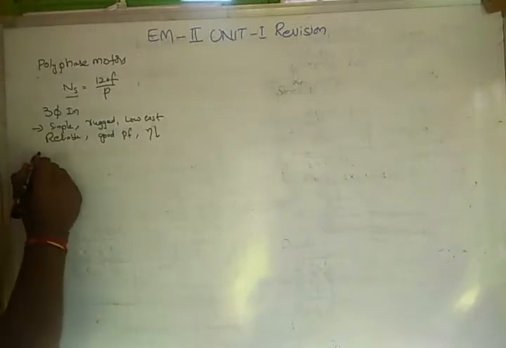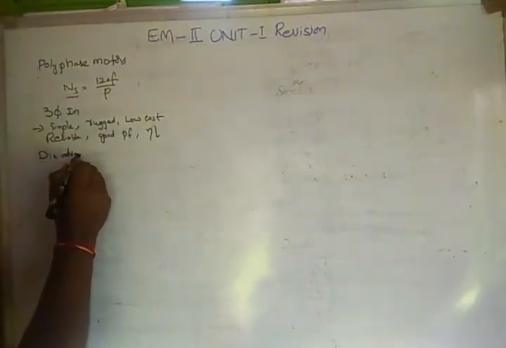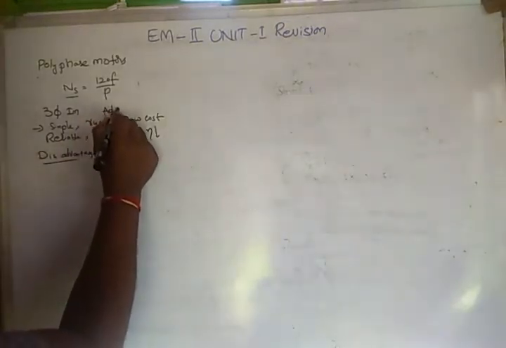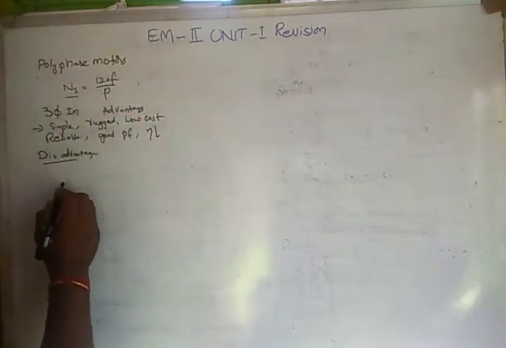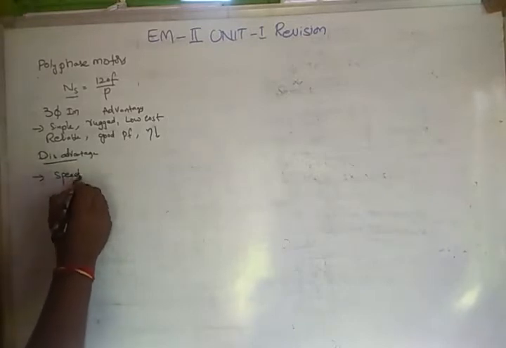Now the disadvantages. Speed cannot be varied widely.